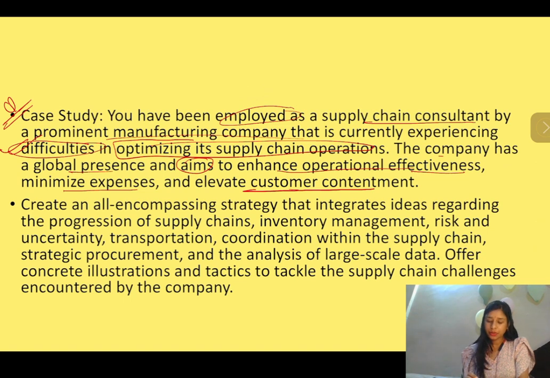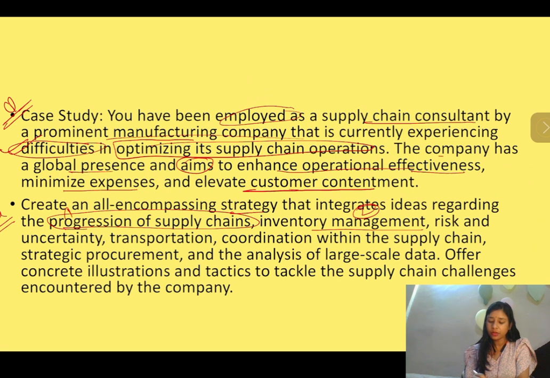Now as you are a supply chain consultant, you are required to provide a proper strategy that can help in the progression of the supply chain, right? What is the goal of this company? The goal is that it can progress its supply chain, okay? Progression of supply chain is the first goal. Inventory management is the second goal.